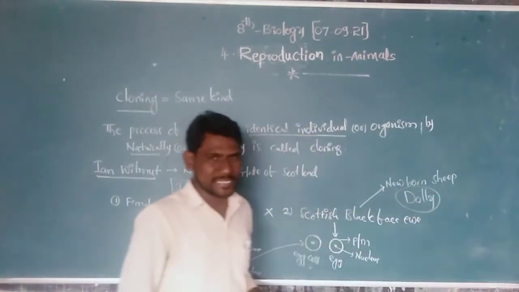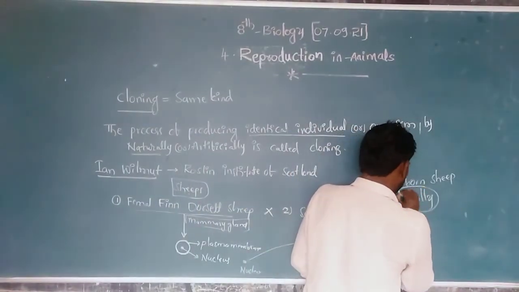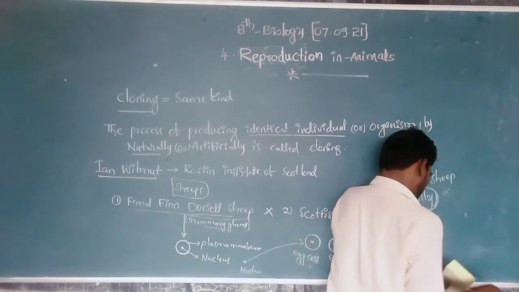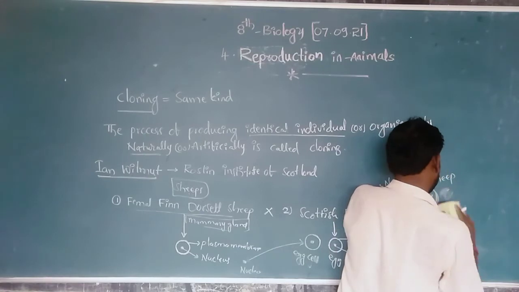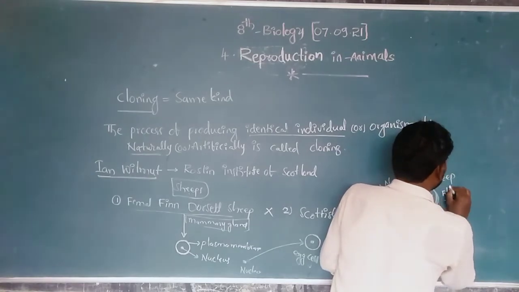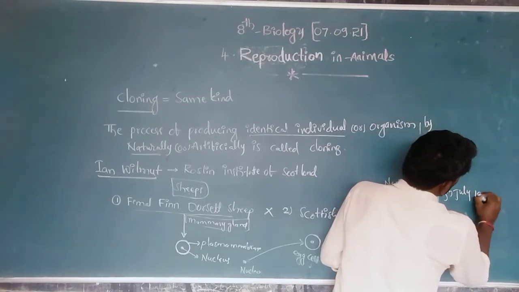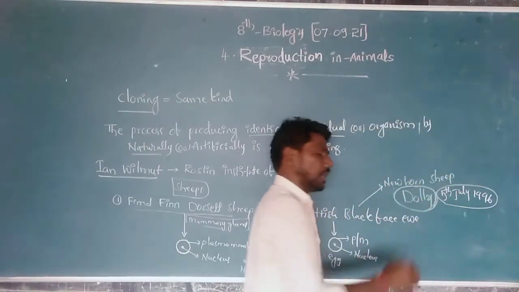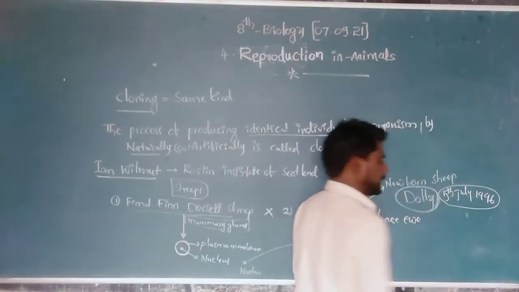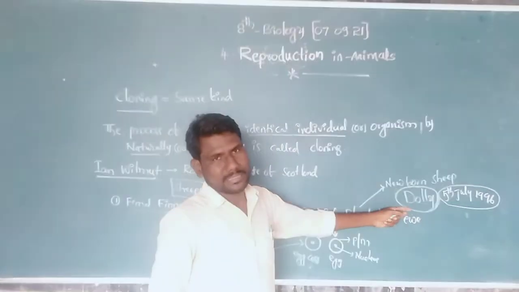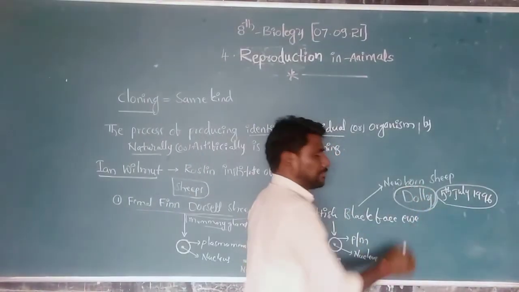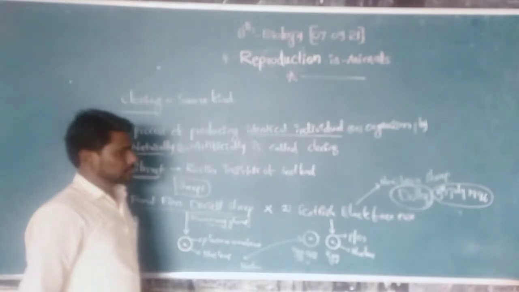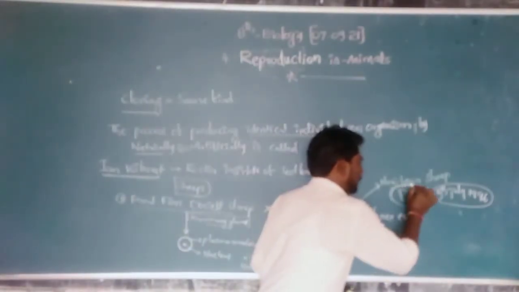Dolly was born on 5th July 1996. What is the date of birth of Dolly the sheep? 5th July 1996. This is the first mammal cloned by the scientist Ian Wilmot, the first cloned animal in the world.